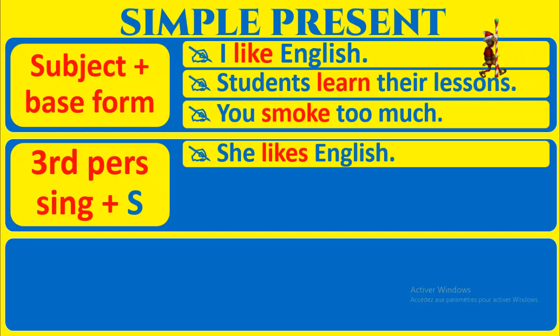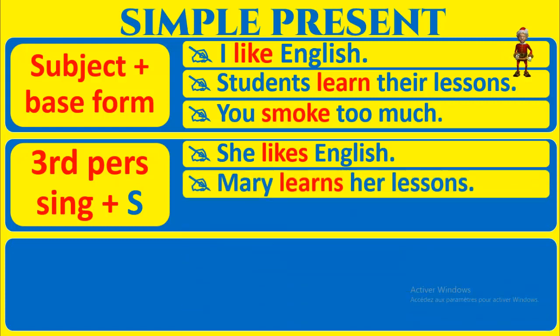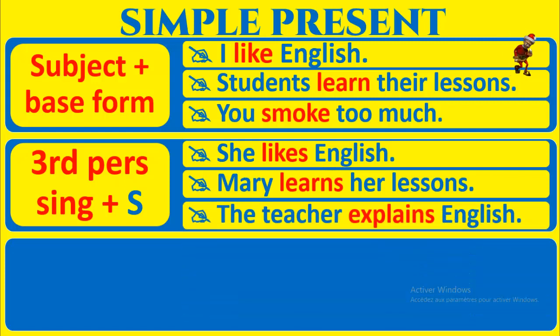En français, on ne prononce pas le S du pluriel ni le S de la conjugaison, mais ici, on prononce le S en anglais. She likes English. Mary learns her lessons. The teacher explains the lesson. Donc ici, she, une seule personne, troisième personne du singulier. Mary, une seule personne, troisième personne du singulier. On ajoute S: likes, learns, explains, et on le prononce.